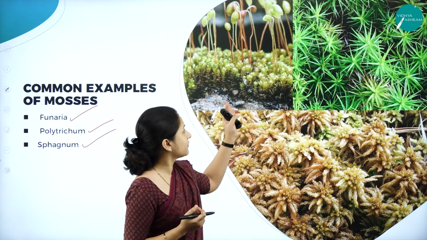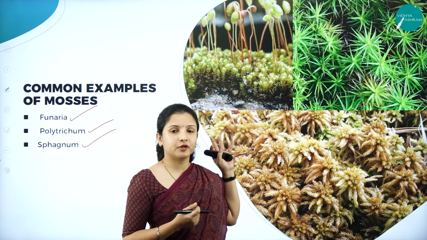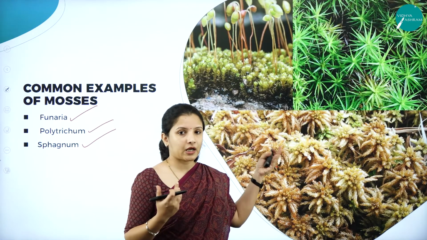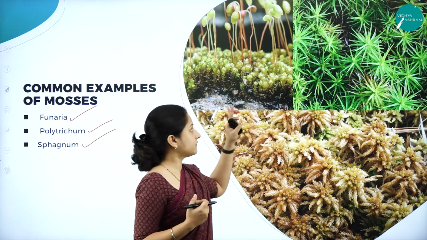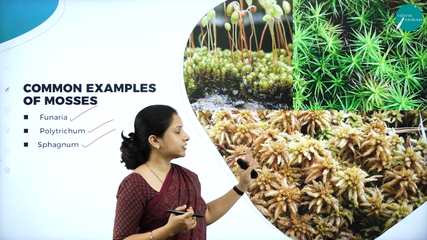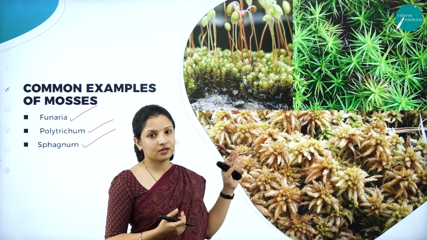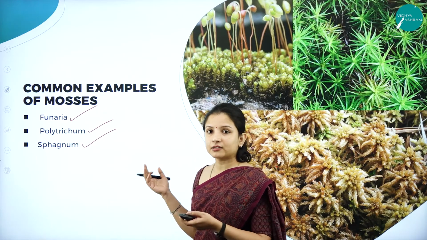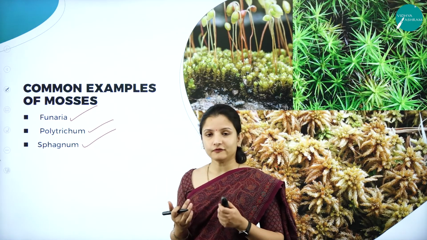Funaria is one of the widely seen mosses because you can find it anywhere, on the branches of trees, even on walls, everywhere. It is also abundantly found in evergreen forests. So these are some of the common examples of mosses.